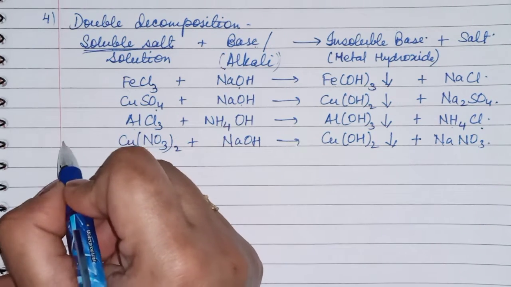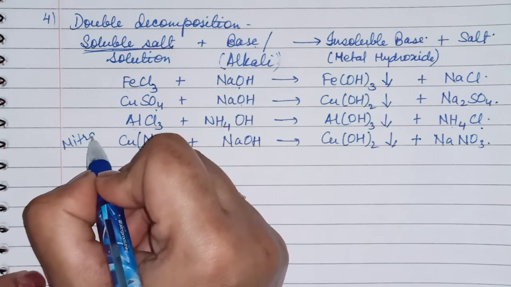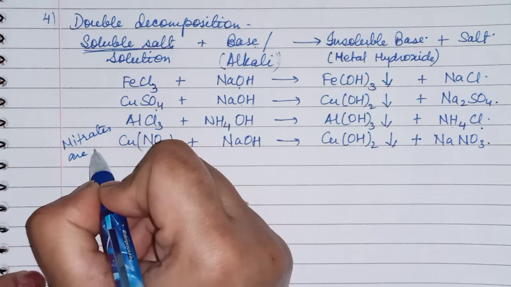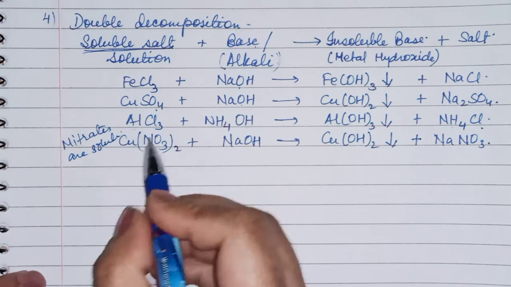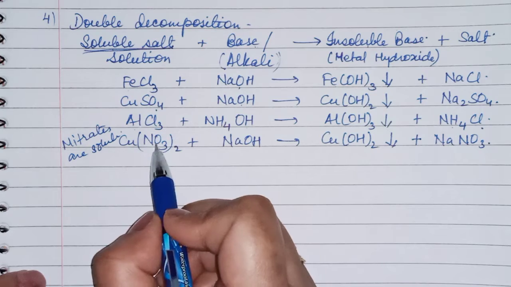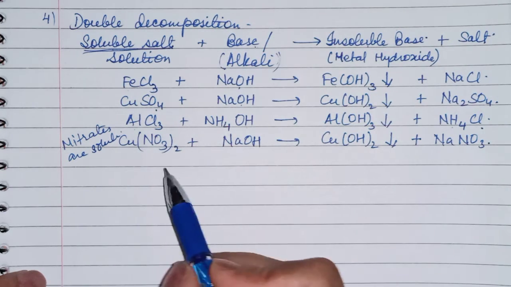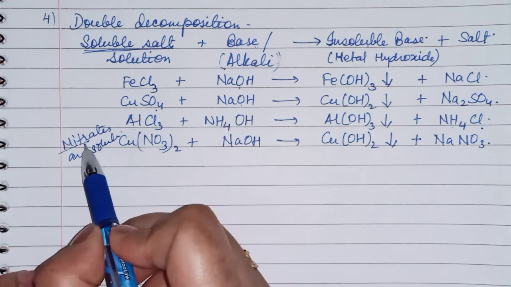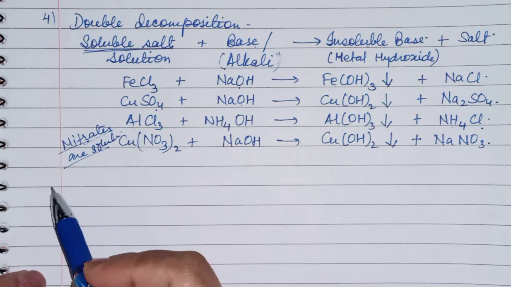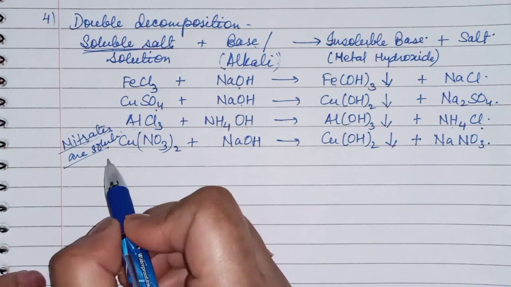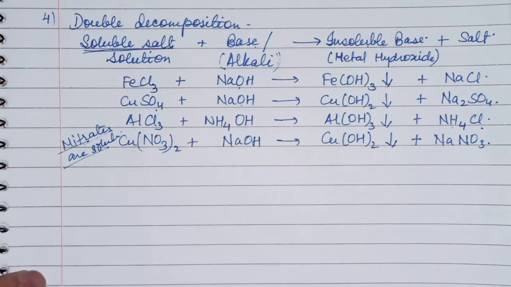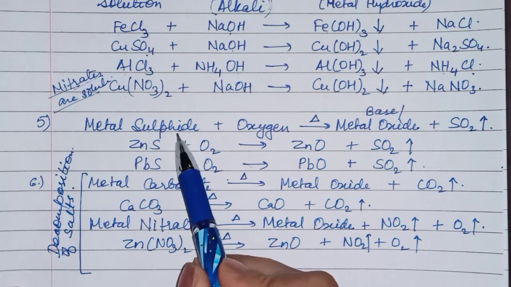Okay, all nitrates are soluble salts. We will learn this in the salt topic. Next topic we will start salts, then we will learn that all the salts of nitrates are soluble.